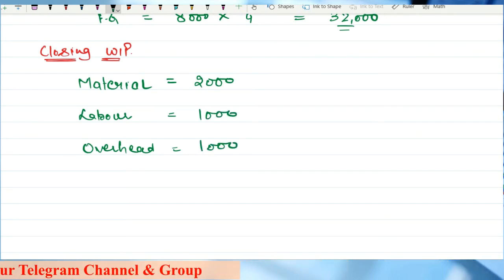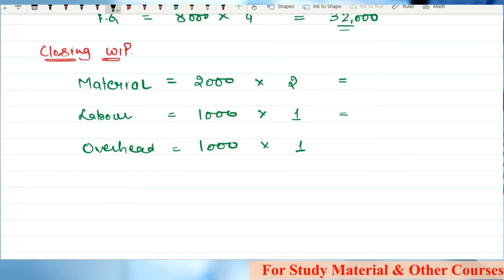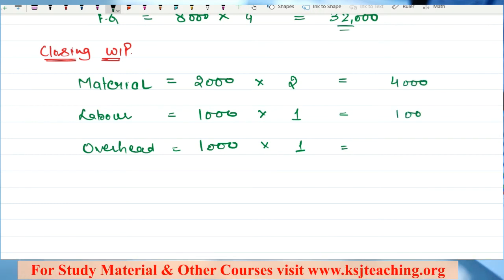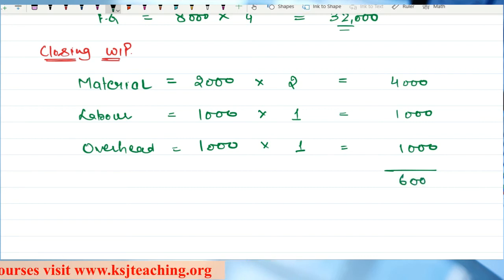Now, can you tell me the cost per unit? Cost per unit for material is 2 rupees, for labor is 1 and for overheads is 1. So can you tell me the total cost incurred? 4,000, 1,000 and 1,000. So the total cost is 6,000. Any doubts?